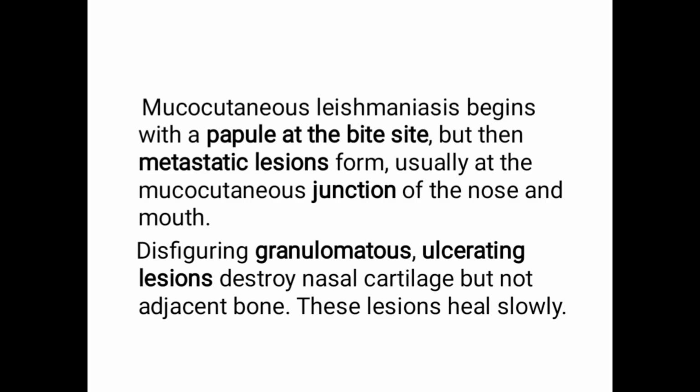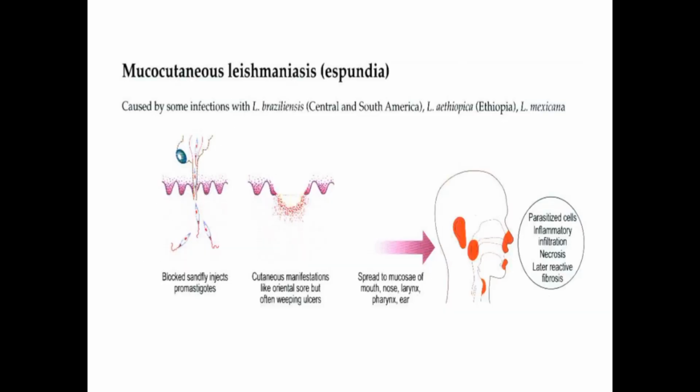Mucocutaneous leishmaniasis begins with a papule at the bite site, as we said, but then metastatic lesions form, usually at the mucocutaneous junction of the nose and the mouth. Disfiguring granulomatous ulcerating lesions destroy nasal cartilage but not adjacent bone. These lesions heal slowly and take a very long time.